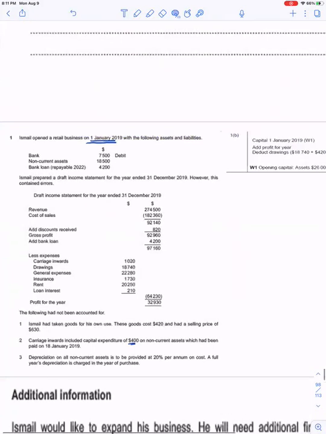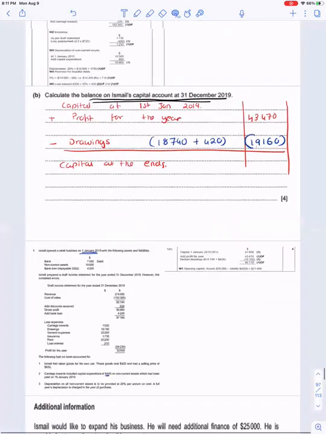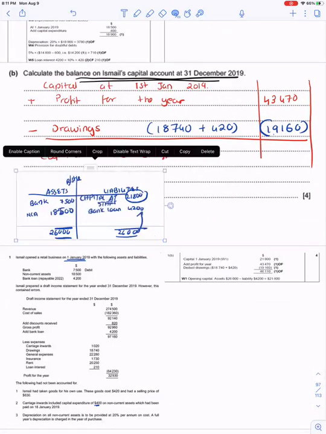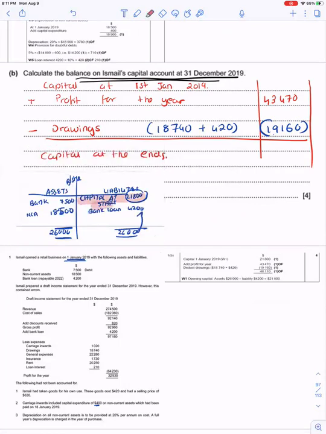How did I find the capital? This we can definitely show as a working note. We found the capital as a balancing figure. So capital at the start is 21,800. It is not given to us directly. This is found out indirectly. Please remember that.